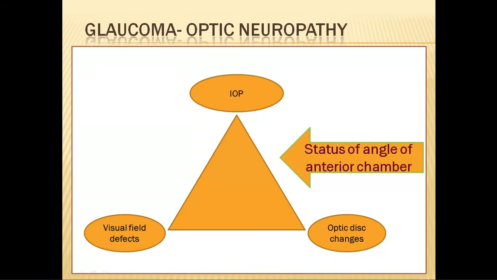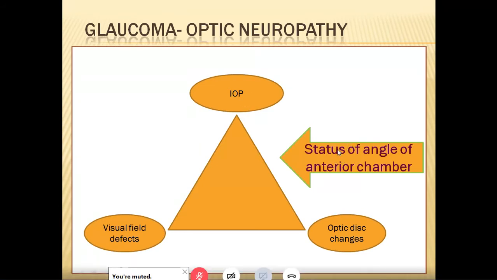Secondly, the structures of the angle of anterior chamber are very important, because they influence the intraocular pressure.